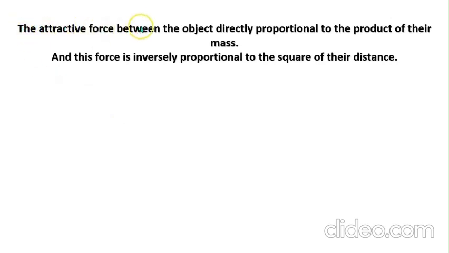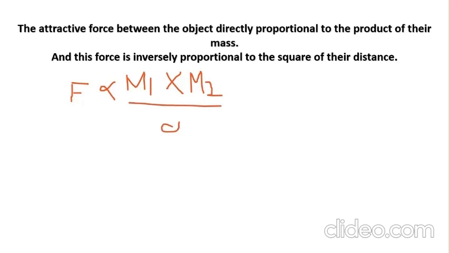So these two relations combine together to form: F is directly proportional to m1, the mass of one object, into m2, the mass of another object, divided by the square of the distance, d square.